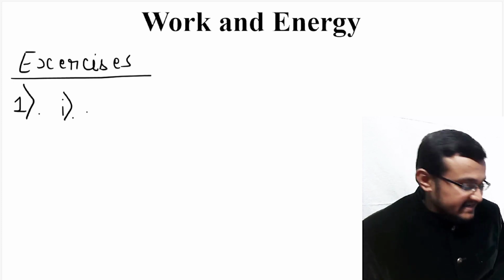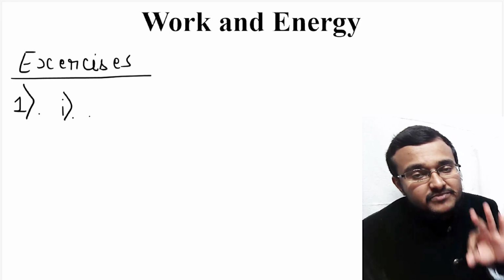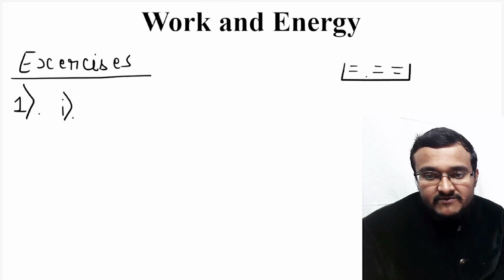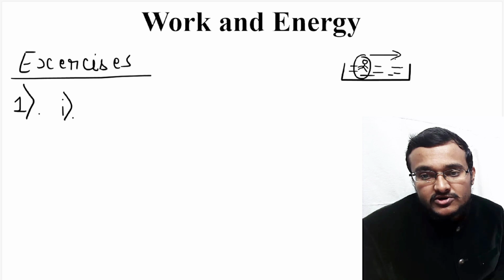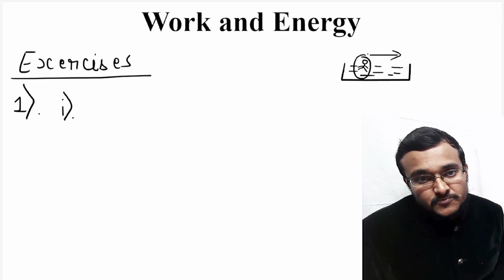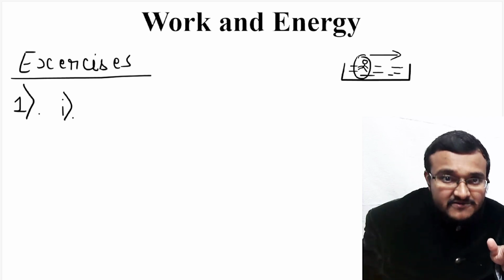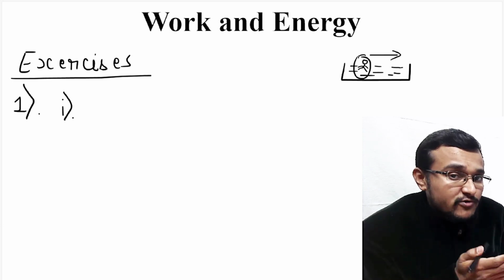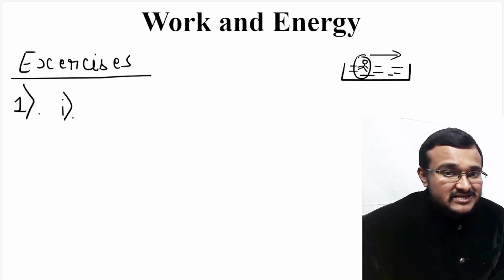So in the first case, Suma is swimming in a pool. That means a person is swimming in the pool. There is mass for this particular person and there is a certain amount of displacement also. Because a person has mass, she is applying a certain amount of force to push the water behind and go forward. So that means there is force and also there is displacement happening.